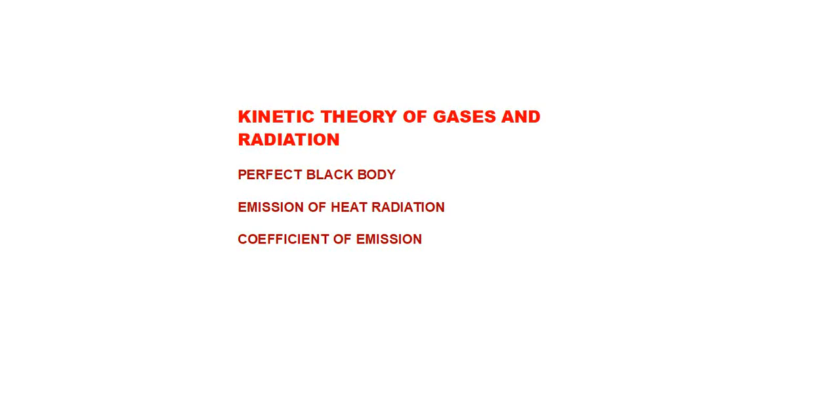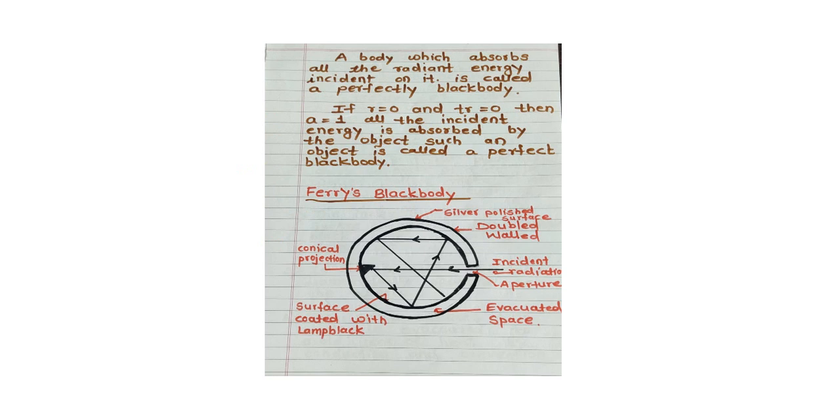Hello students, today's topics are perfectly black body, emission of heat radiation and coefficient of emission. So what is meant by a perfect black body? A perfect black body means a body which absorbs all the radiant energy incident on it. If R equals 0 and T equals 0, then A equals 1.